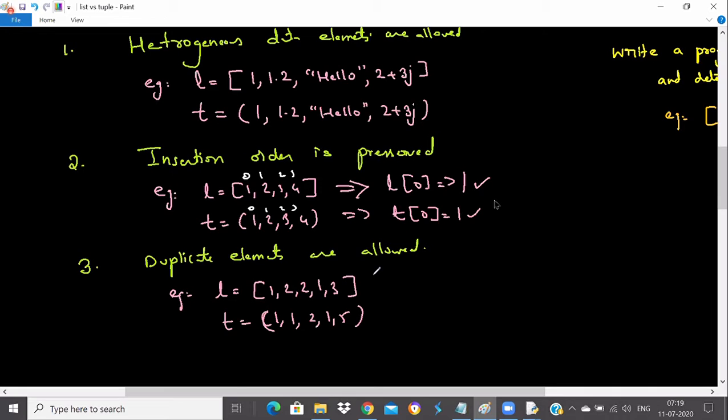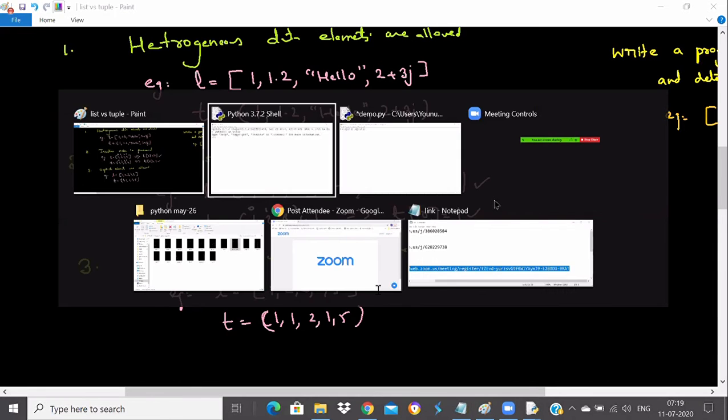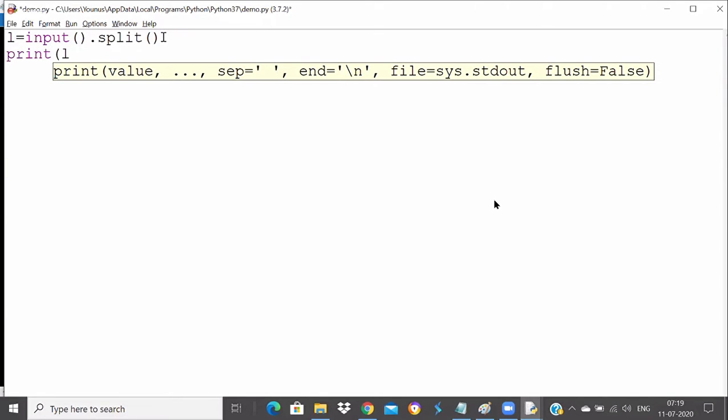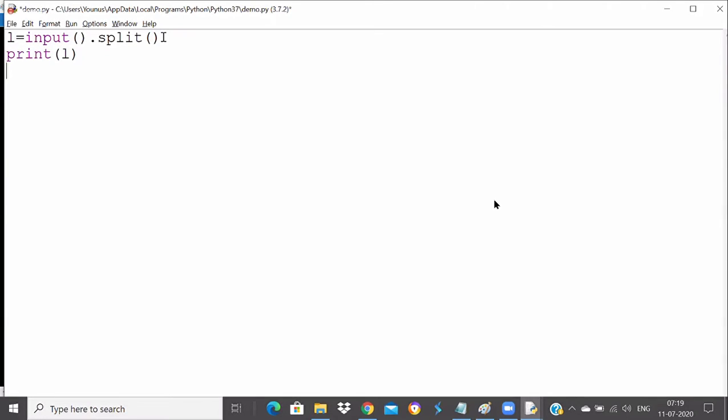The set data structure does not allow duplicate elements. So if you convert this list into a set, the duplicate elements will automatically be deleted. Let me print L here now.